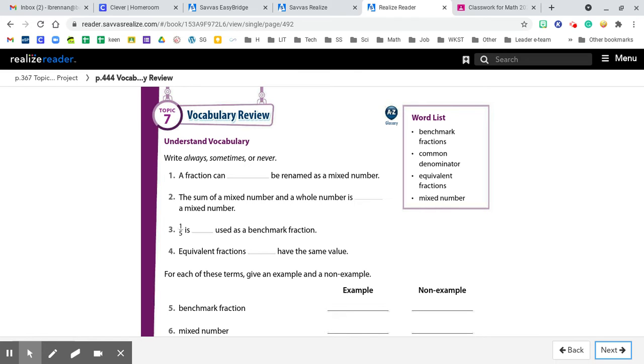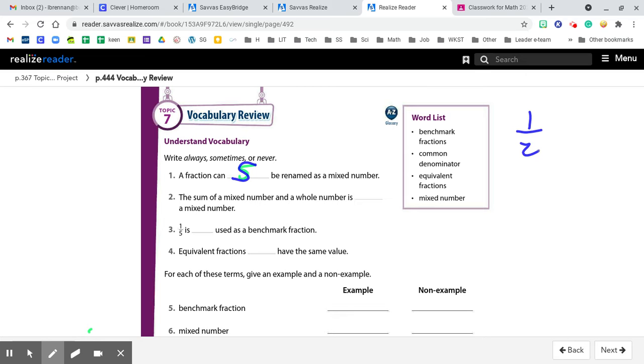Right, here we're doing topic 7 vocabulary review. You're going to be writing always, sometimes, or never. A fraction can always, sometimes, or never be renamed as a mixed number. And that would be sometimes. For instance, if you have the fraction 1/2, that cannot be renamed as a mixed number. So you try to look for something that wouldn't fit the always rule.